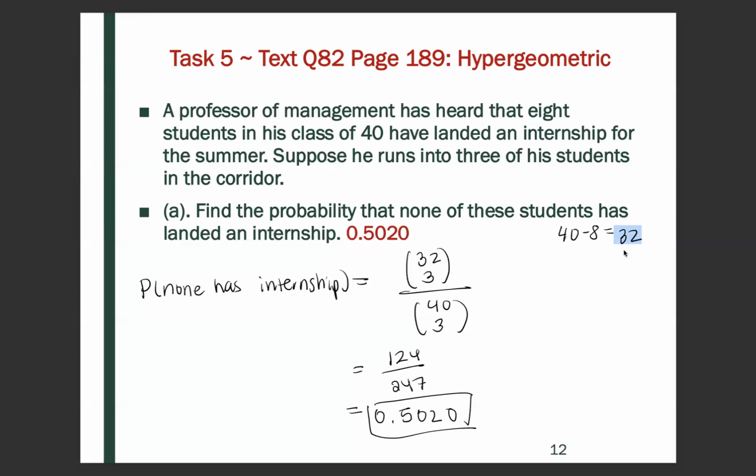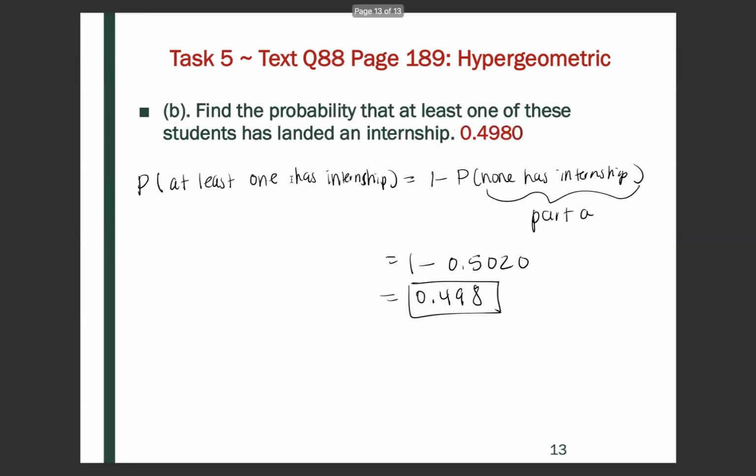So that's going to be 32 choose 3 divided by his total number of students, 40, choose 3, right? Because there's 3 students that are in the corridor in the hallway. So when you simplify, you get 0.5020.